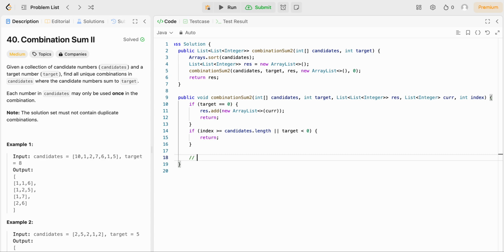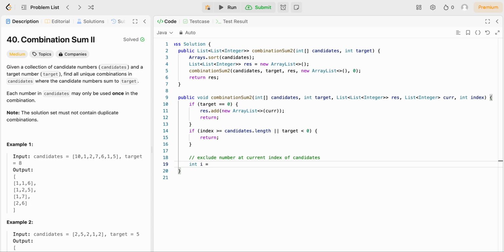Now we can consider the situation where first we exclude the number at our current index of candidates. So essentially what we can do is, if we want to exclude a number, similar to how we did it in subsets 2, we want to exclude all the numbers of that value.